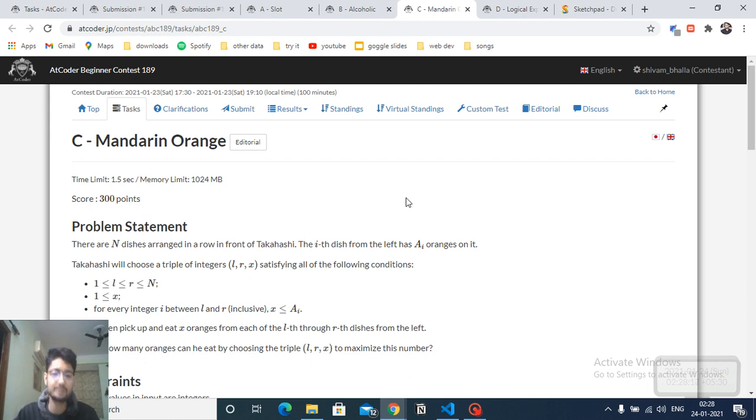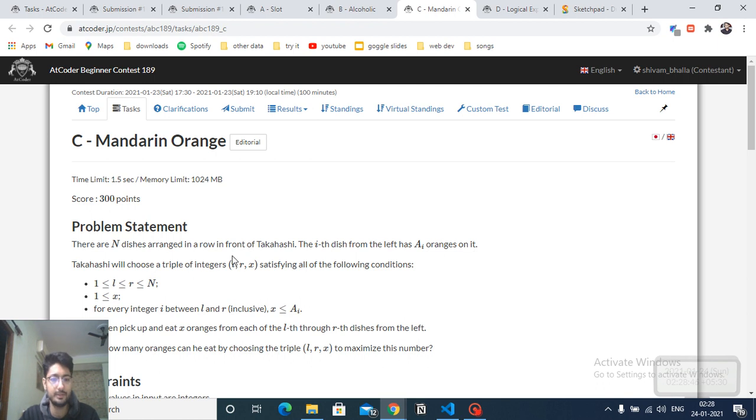The third problem is a very standard problem. I'll show you the code itself, but actually I'll first talk about the problem, and then I'll tell you that it's a very standard problem. So the problem statement states that there are n dishes arranged in a row in front of Takahashi, okay, and the ith dish on the left consists of ai oranges. So there are some bowls and each bowl has some ai number of oranges in it.